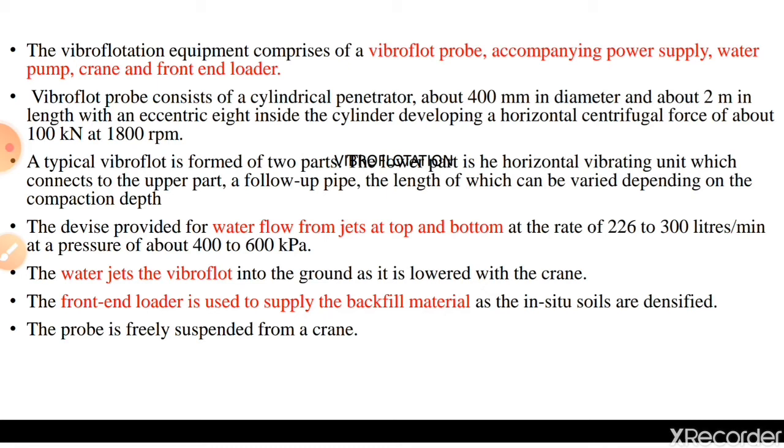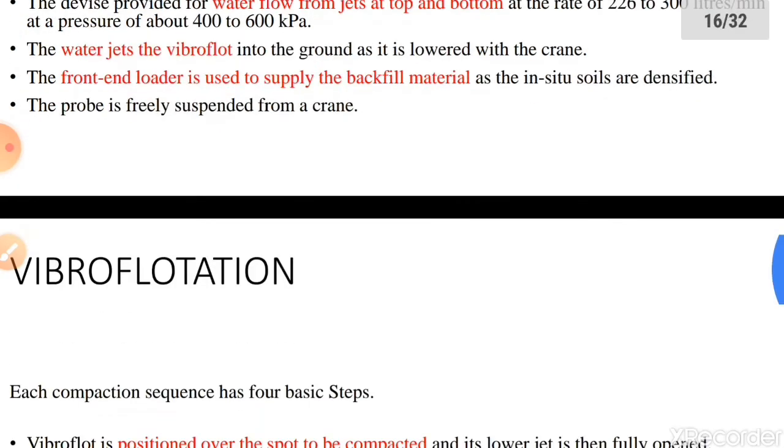The water jets the vibrofloat into the ground as it is lowered with the help of the crane. The front end loader is used to supply the backfill material as in situ soils are densified. The probe is freely suspended from the crane. So these are the parts that are required in the vibroflotation technique.